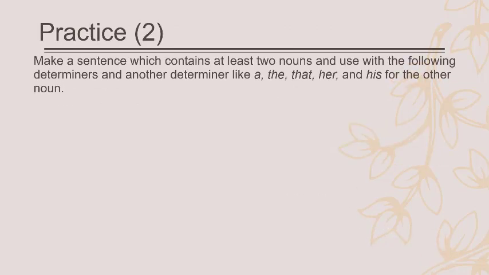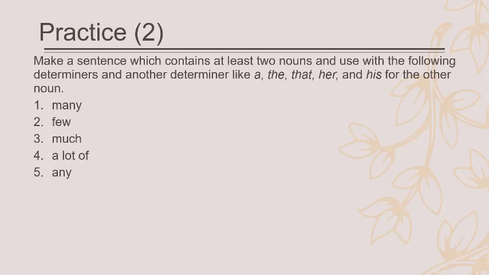And then we have the practice. Make a sentence which contains at least two nouns, and use the following determiners: many, few, a lot of, and any.